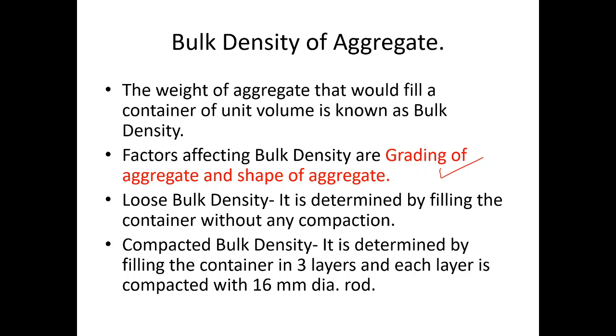Loose bulk density. It is determined by filling the container without any compaction. It is loosely filled in the container. Whereas compacted bulk density, also known as rodded bulk density, is determined by filling the container in three layers and each layer is compacted with a 16 mm diameter rod. Definitely, compacted bulk density is always greater than loose bulk density.